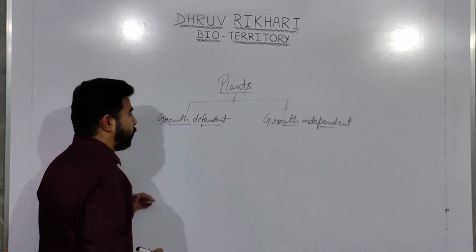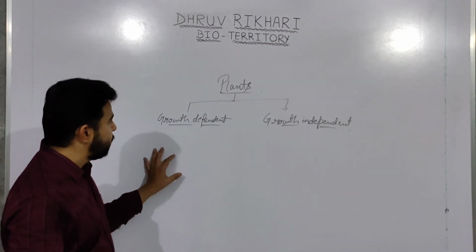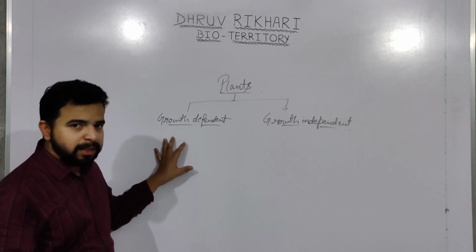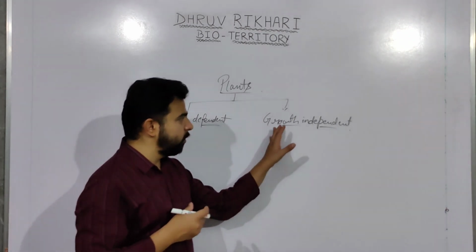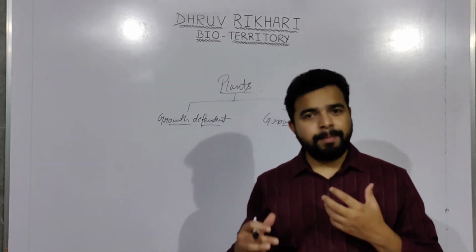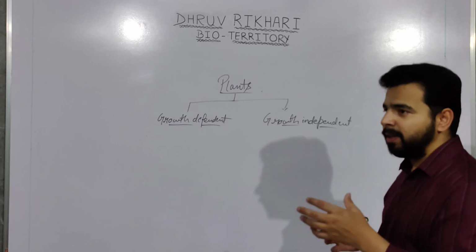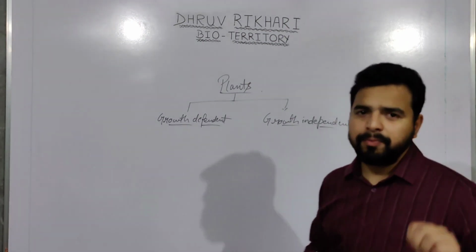Now when we are talking about growth dependent and growth independent movement in plants, that means these growth dependent movements are helping in the growth and development of the plant, and these growth independent movements are helping plants to live in the surrounding conditions. Let me explain it with the help of a diagram, right?